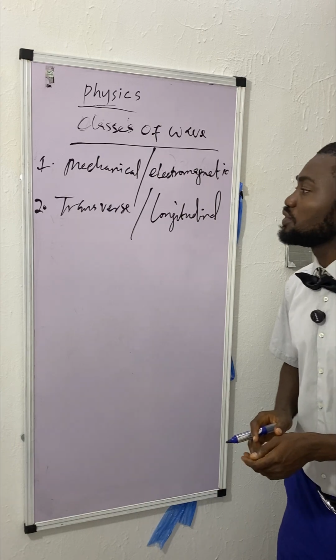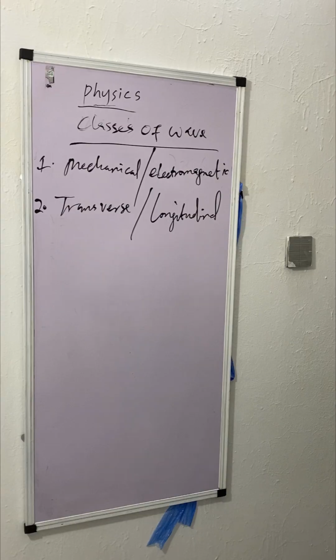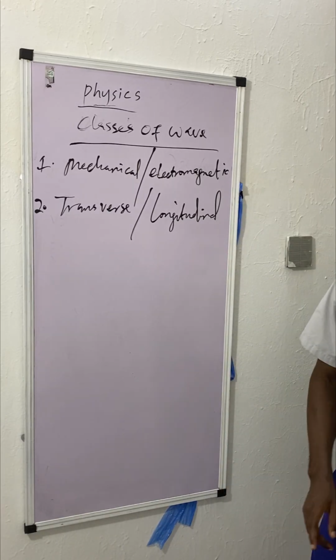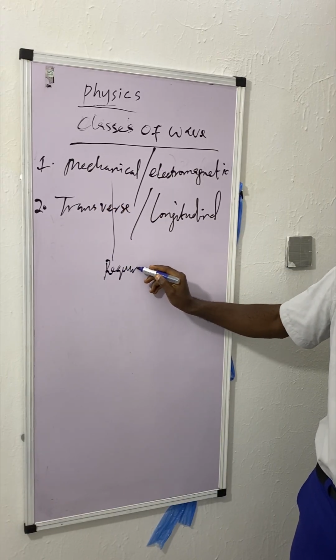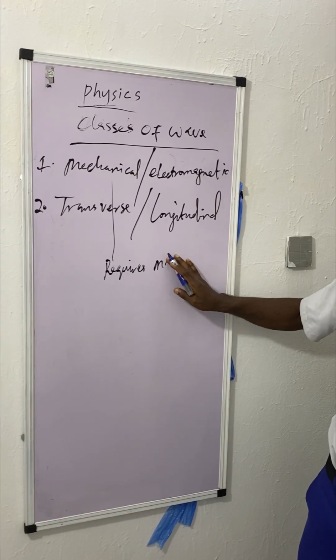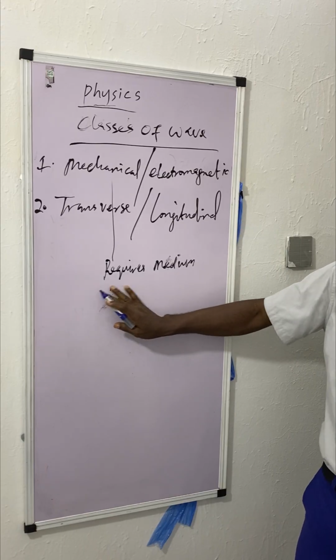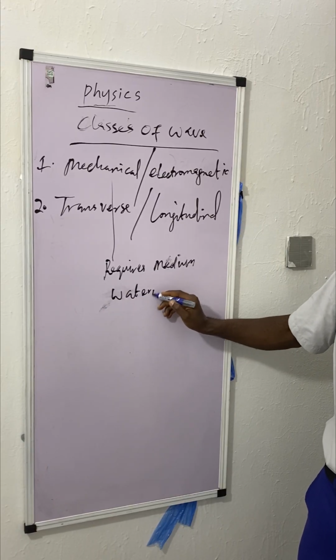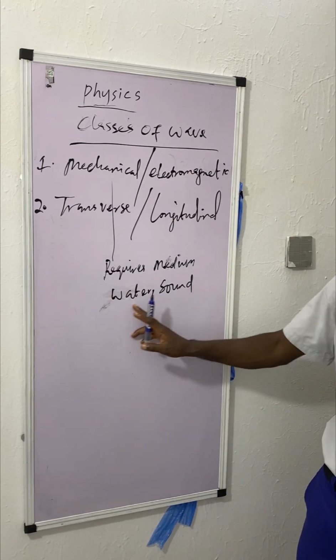Whether it's transverse or longitudinal, it all depends on one thing: the direction of propagation, the direction of transfer of that disturbance. That's what determines if it's a transverse or a longitudinal wave. Mechanical wave usually requires a material medium. Any wave that requires a material medium, such as water wave and sound, is a mechanical wave.